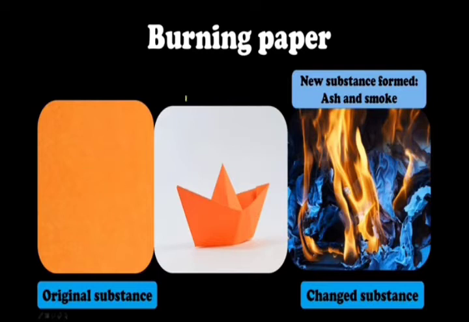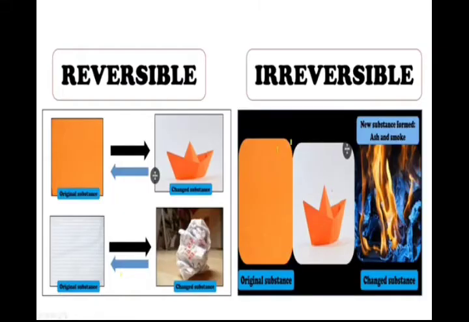Look at here. Burning paper. There I have made a paper board. Here I am going to burn the paper. After burning, what is formed actually? You can see smoke and ash is formed. So the best example of irreversible change is burning of paper, because you are not getting the original substance back. The substance has changed entirely. A piece of paper, when you burn it, completely changes into ash and smoke because a new product has been obtained. So you never get the original paper.